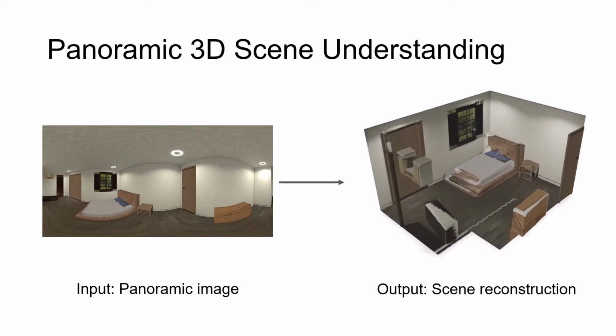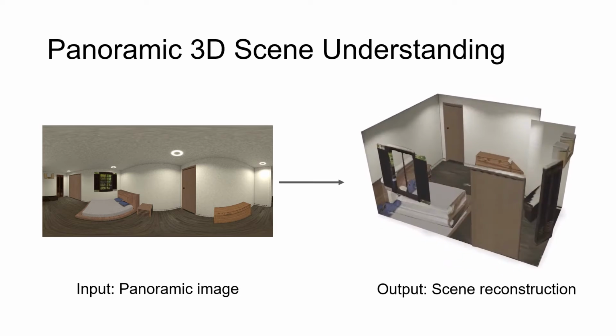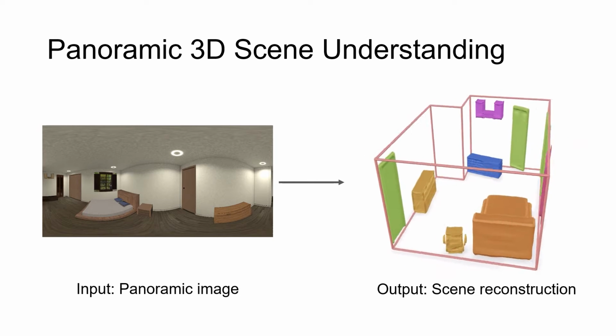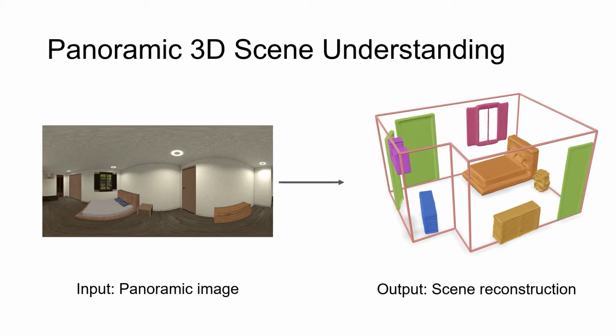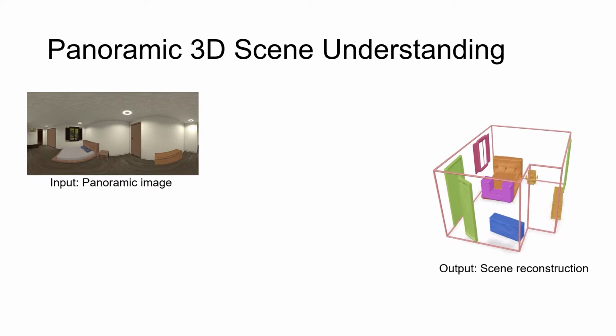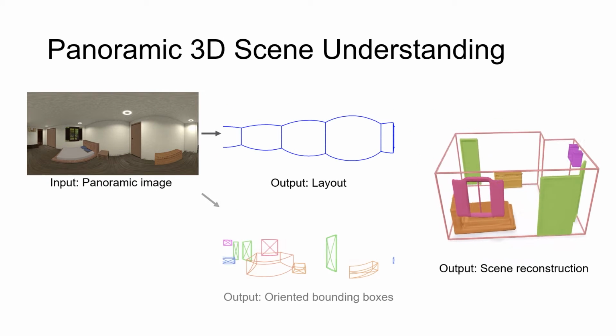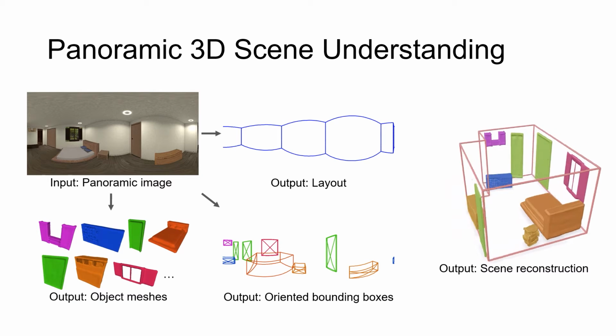Therefore, we propose to use a panoramic camera for total 3D scene understanding, which can provide more context information and complete layout. To be more specific, from a single panoramic RGB image, we aim to achieve full scene reconstruction by jointly estimating room layout under Manhattan world assumption, oriented object bounding boxes, and object meshes.